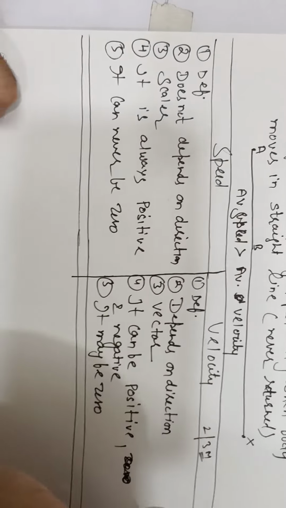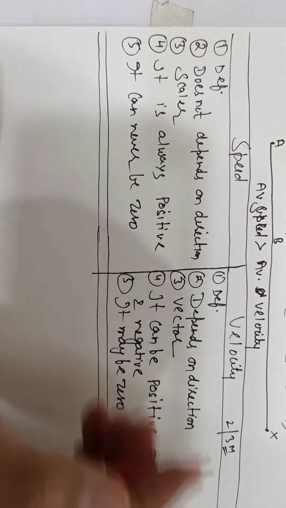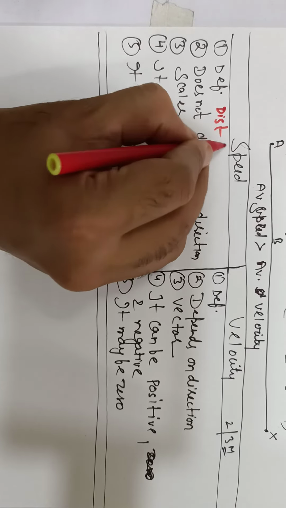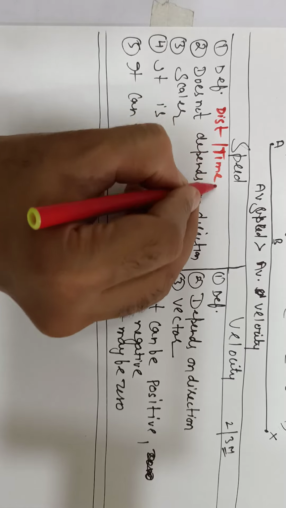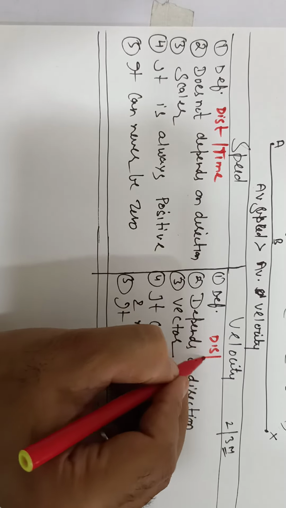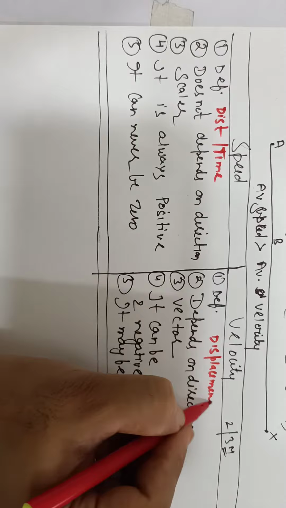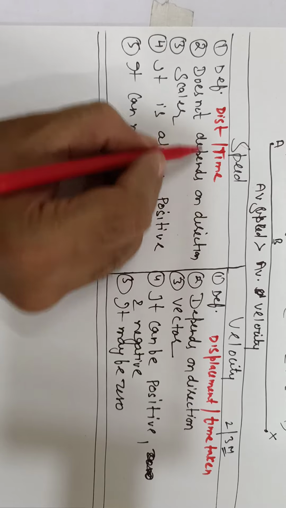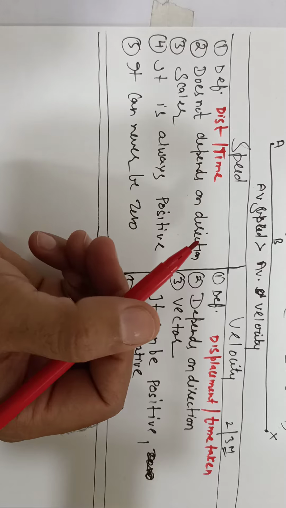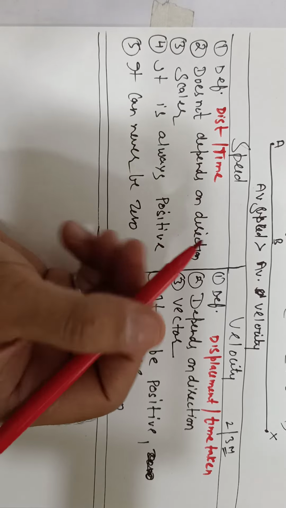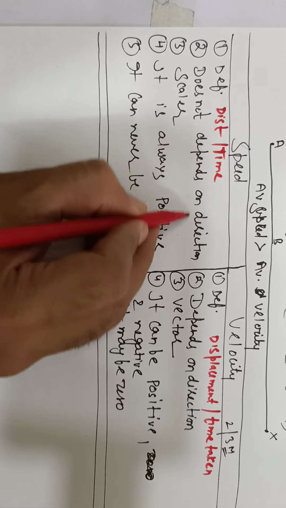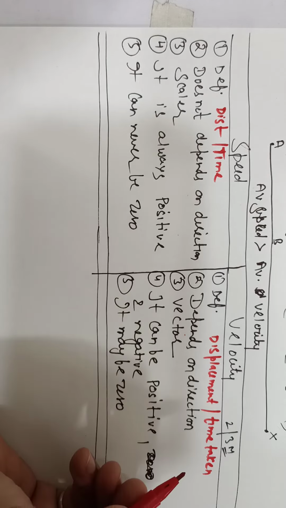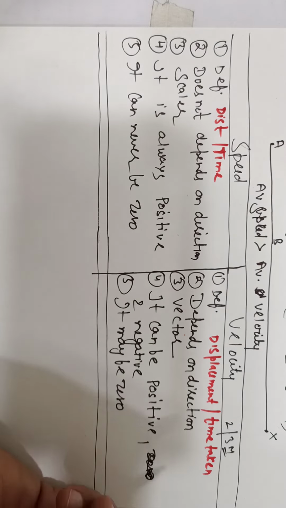So we can also say what is the difference between the speed and velocity. Speed is defined as a distance traveled divided by time taken. Velocity is defined as displacement of body per unit time taken. Distance can never be 0, so speed can never be 0. Speed does not depend upon direction. Velocity depends upon direction. A to B, B to C, Delhi to Agra, P to Q, like that.